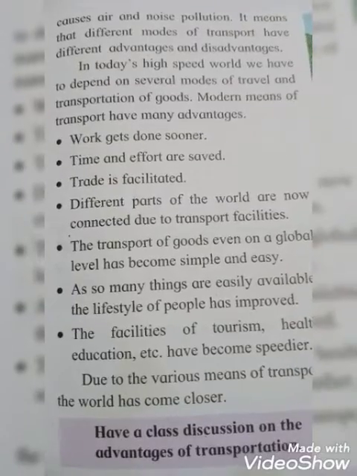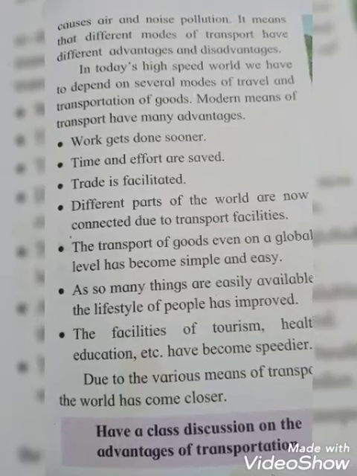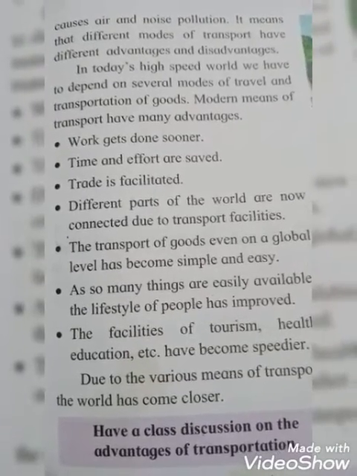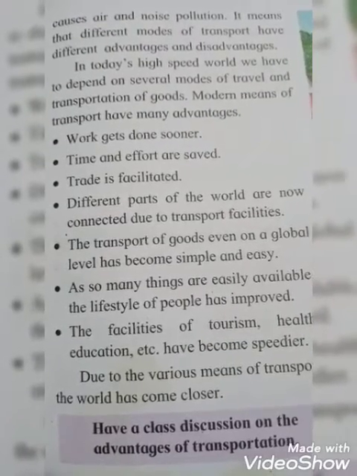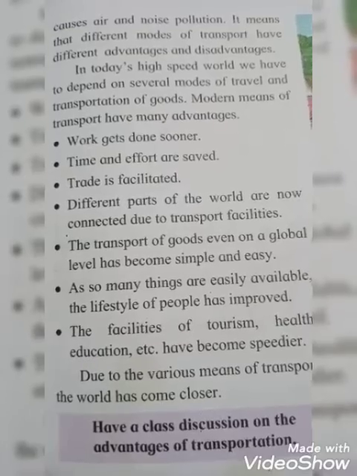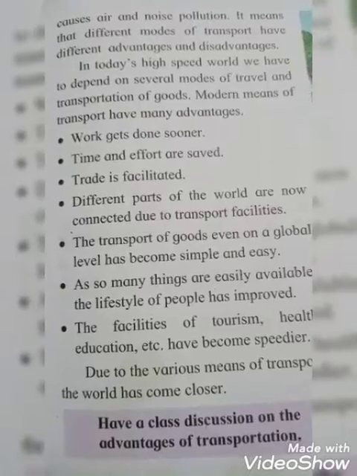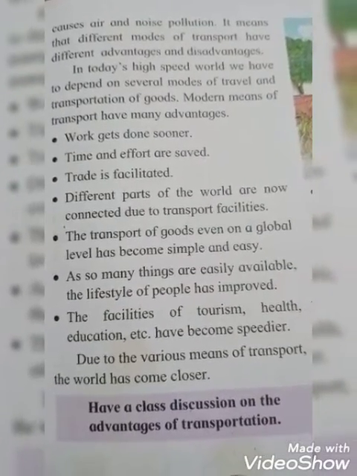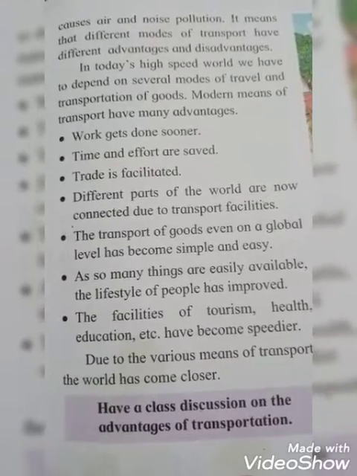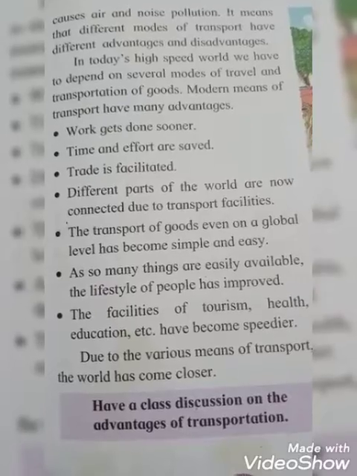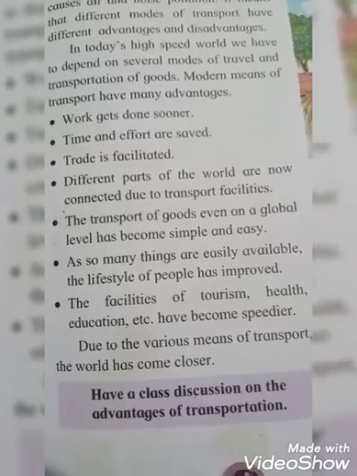It saves time. Okay students, see that some points are given here. First point, work gets done sooner. Second point, time and effort are saved. All these are the advantages of modern means of transport, students. और ये सब क्या है, फ़ायदे हैं. Third point, trade is facilitated. With the help of this, trade is facilitated. And fourth point, different parts of the world are now connected due to transport facilities. And this is not only our country, different other countries are also connected due to transport facilities. That means different parts of the world are now connected due to transport facilities.